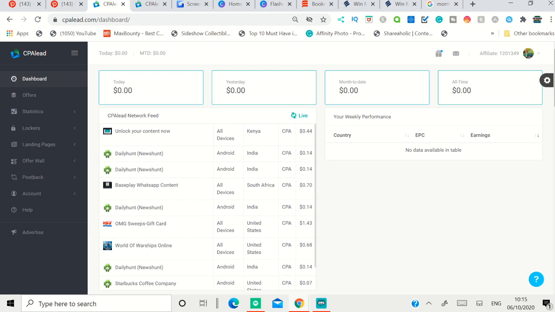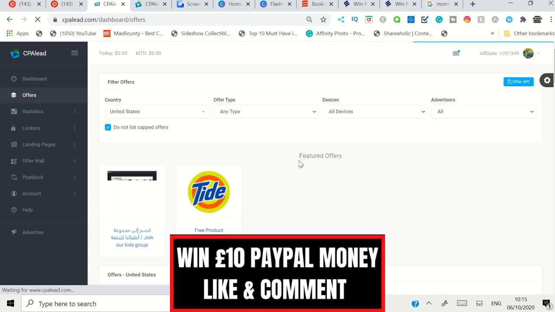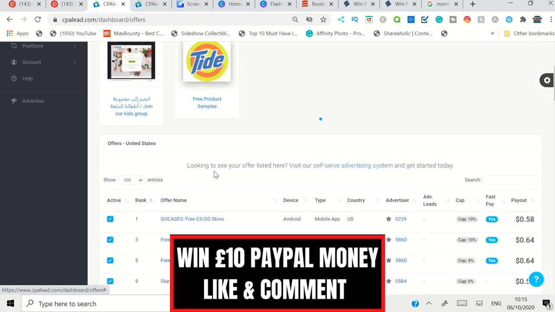So if you sign into CPA lead, this works worldwide, so you don't have to spend much time and you don't have to meet any qualification. Just put your email address and password. That's it, guys, you sign into this network. After that, click this called offers. These offers are going to give you different offers that are available in different parts of the world. So I first recommend, if you want to promote CPA offers from this website, first go with your country, then you can go with a different country.